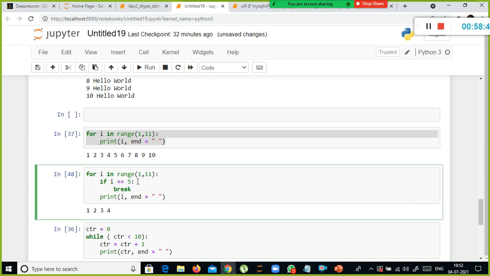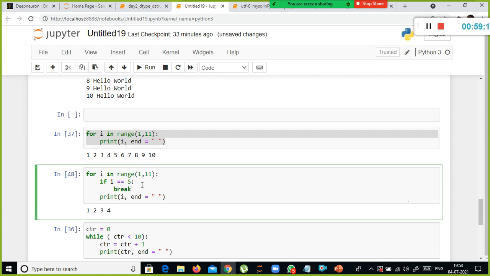So what happened here? First time the loop, the control will come here. Initially it is 1, right? So 1 is equivalent to 5, no. Then it prints. And second time it will come back here, 2. 2 is equivalent to 5, no. Hence it prints this one. 3, 4, and 5 is equivalent to 5, right? So when 5 equal to 5, break, terminate the loop. Okay. So you can use break like this.